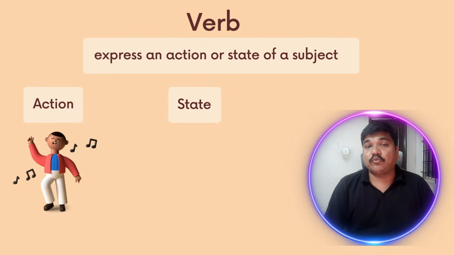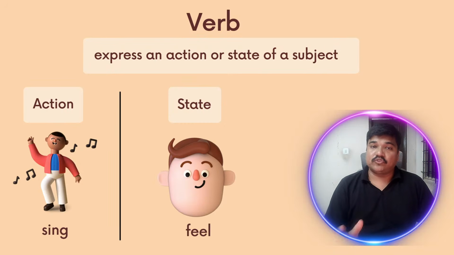Now, what state could be of a person? Can be happy, sad, like that, or he feels happy, he feels sad. So here feels or is, am, he was happy, here was. All these are showing the state of the person. That's why it's a stative verb. So we understood what are verbs and different types of verbs. I hope you remember it.